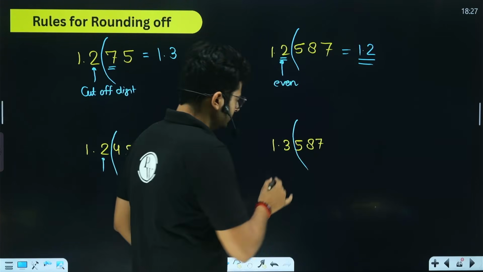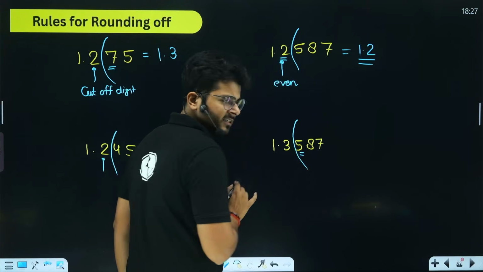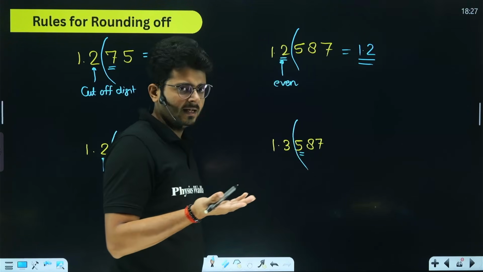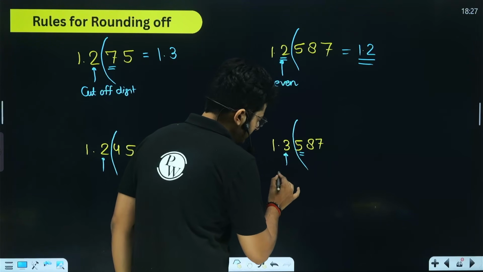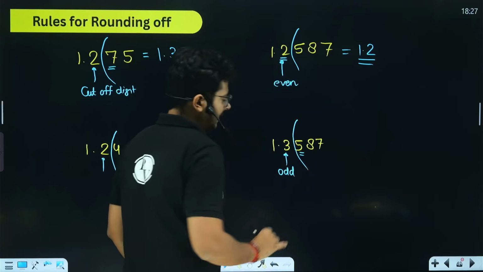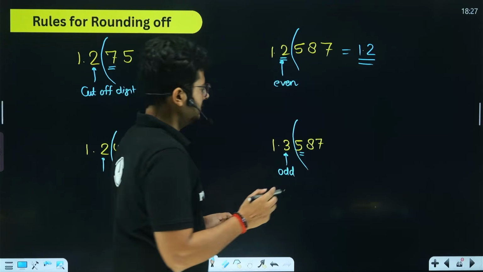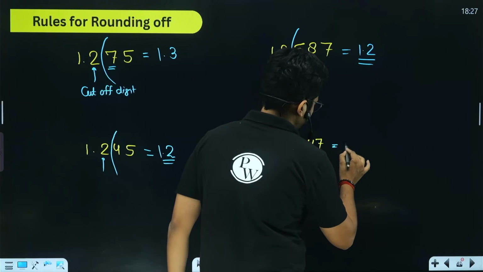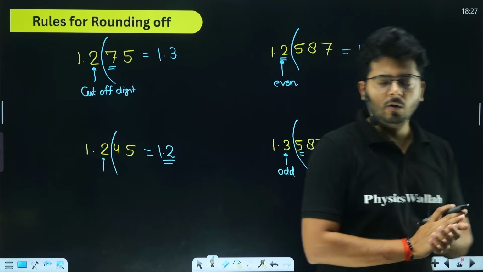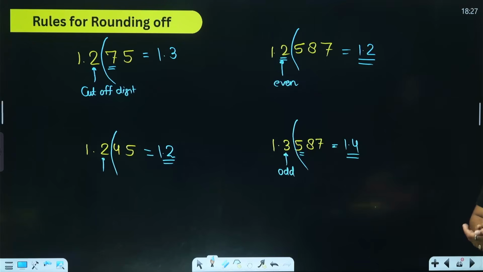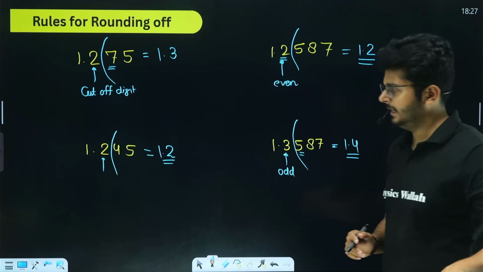But if it is odd, you see that here the portion that is removed is exactly 5. So it is neither more than 5 nor less than 5, it's exactly 5. So we will look at the cutoff digit. It is odd, right? And if it is odd, we will increase it by 1. So the value will become 1.4. So I believe the idea is very clear, right? What will happen in a certain circumstance? These are the rules for rounding off, right?